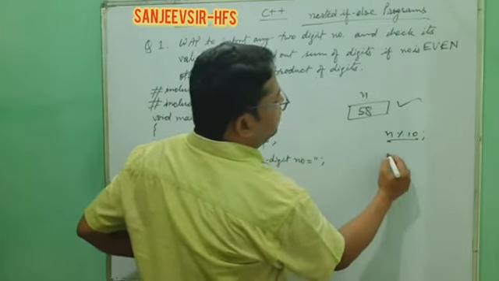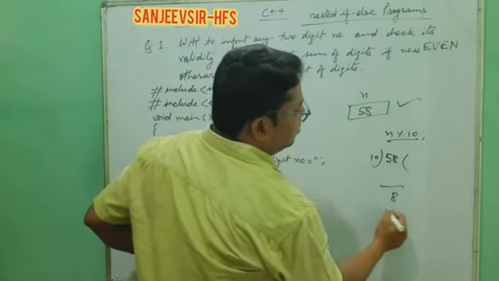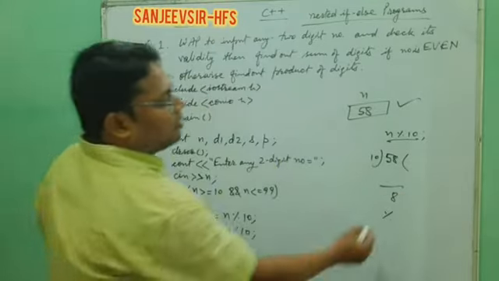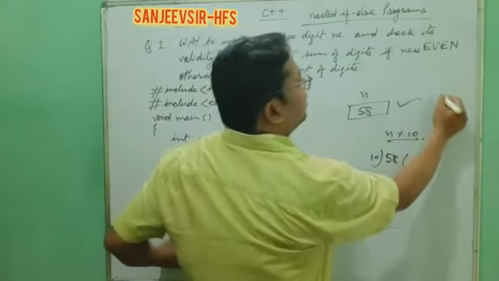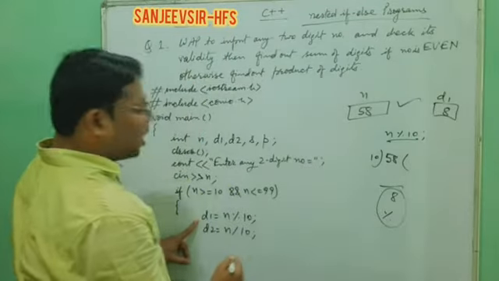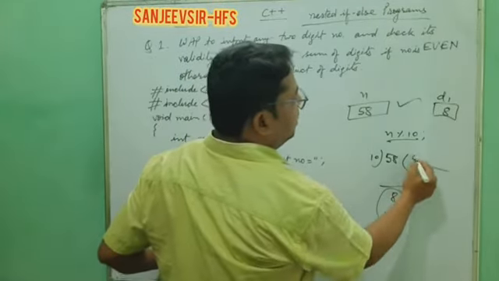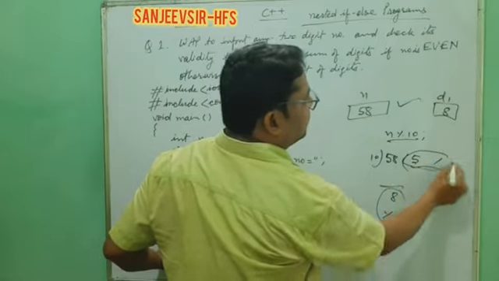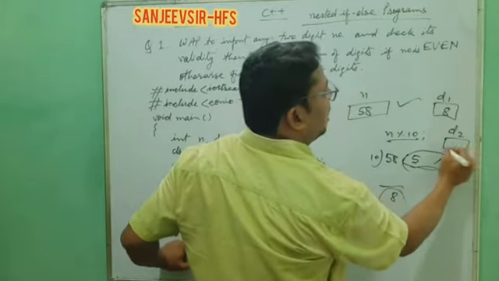When you divide 58 by 10, the remainder will be 8, so d1 will be 8. And if you go for the quotient, that is the slash, when you divide, 5 will be the quotient, and we assign it into d2, so d2 will have 5.